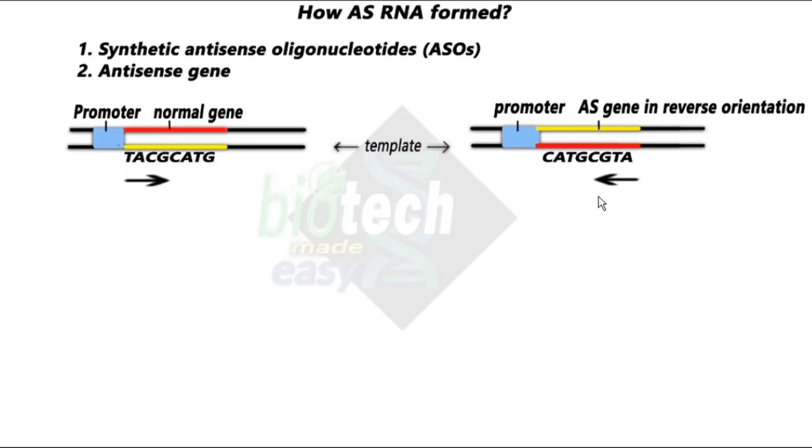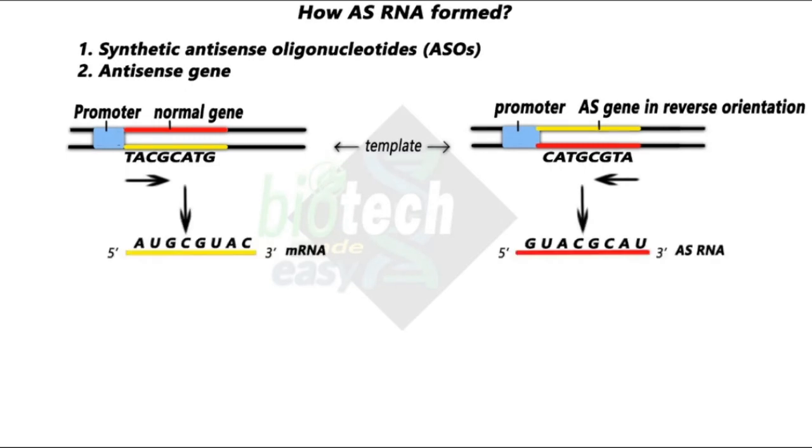These two are templates. These two strands will now work as template. Now both these genes will make the messenger RNA. This is also making the messenger RNA, the normal one. This is the lower strand, which generally participates in the formation of messenger RNA. So here you can see the messenger RNA is formed, only instead of T there is U, 5' to 3' end.